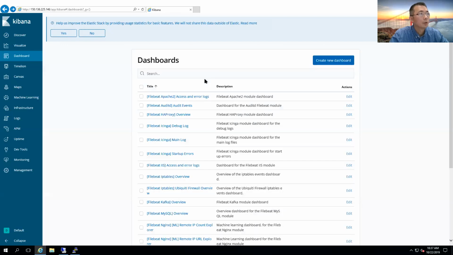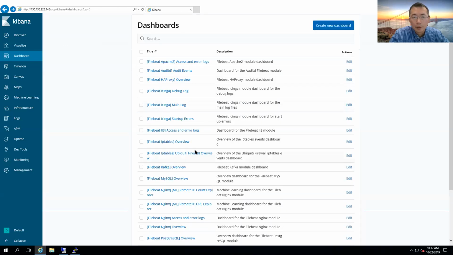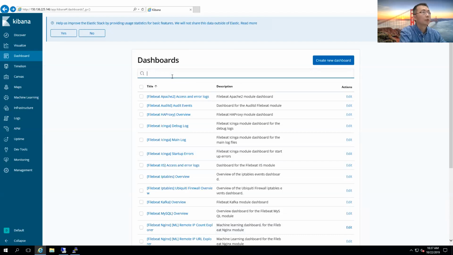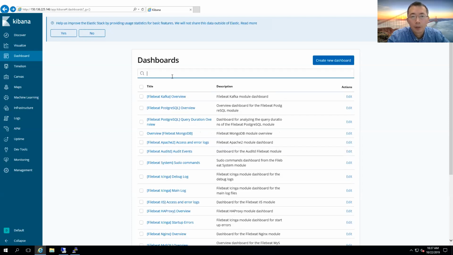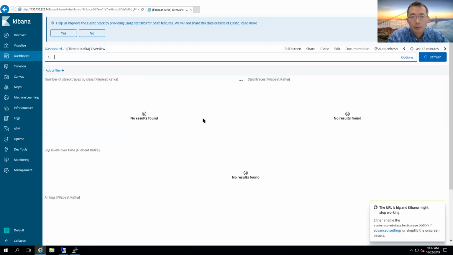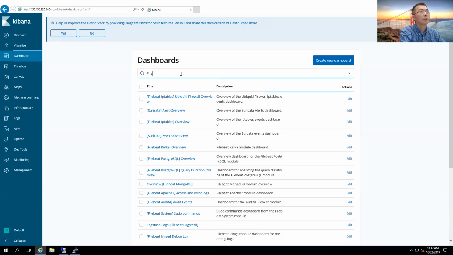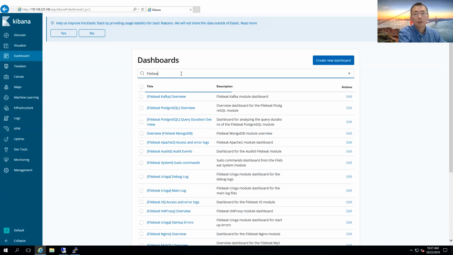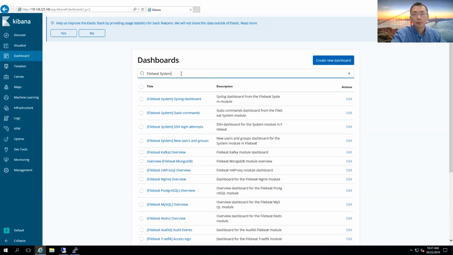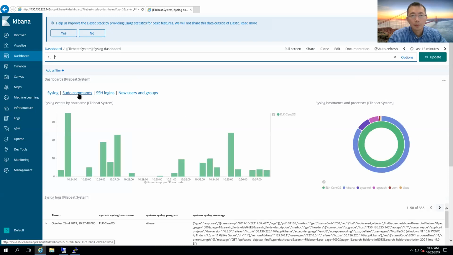And also the system log overview, then the dashboard. Commands, such as login, new users and groups.